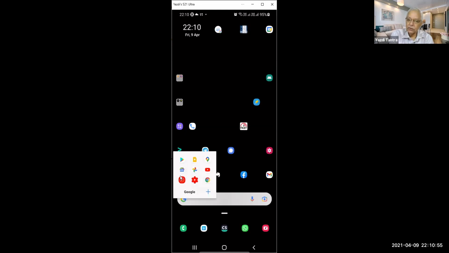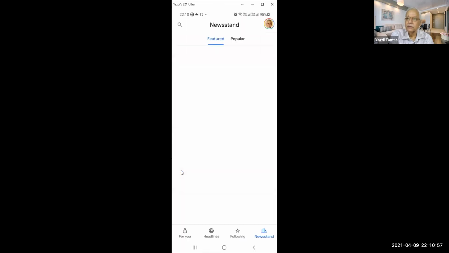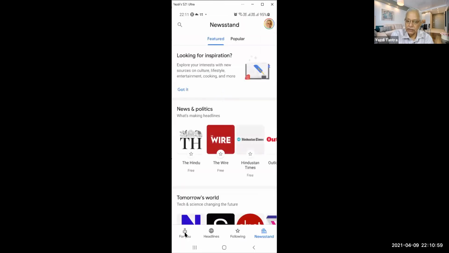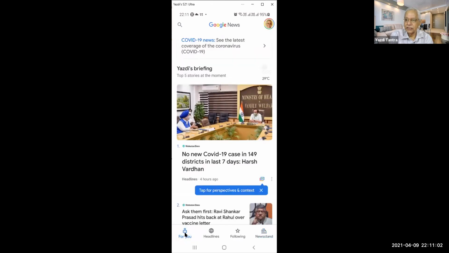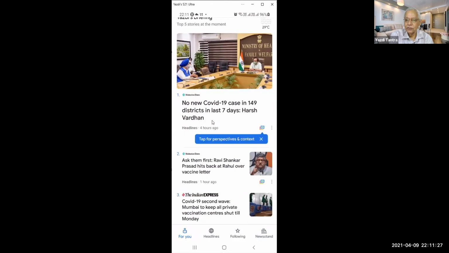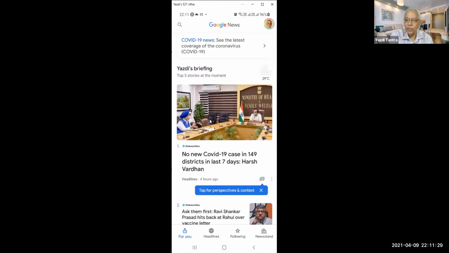So let us see how Google News works. It opens up like this, the news. It says For You, that is, this news is customized to my requirements, depending on my preferences, what I have seen before, how often I have seen it before. It will show me, and briefly it will show you the weather also, just as an add-on. So you can see the news from multiple sources.